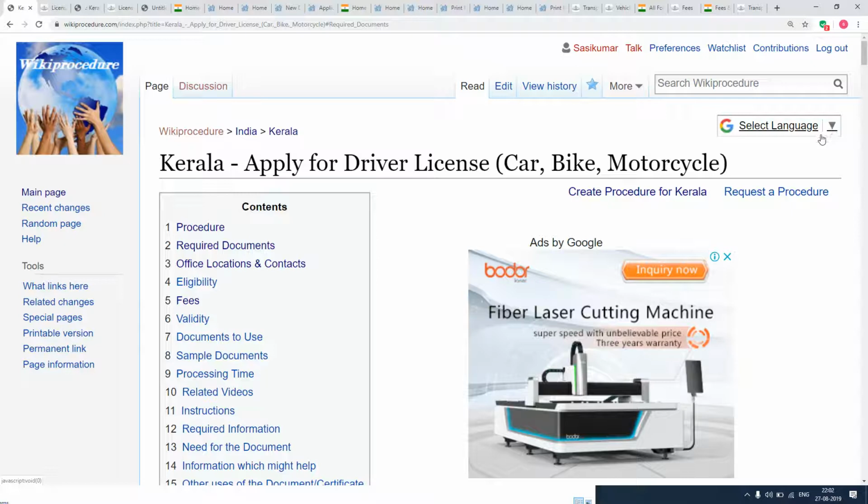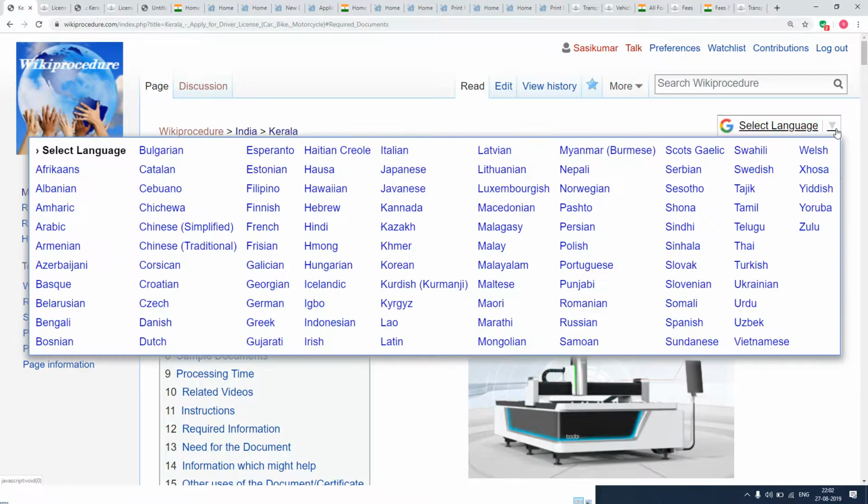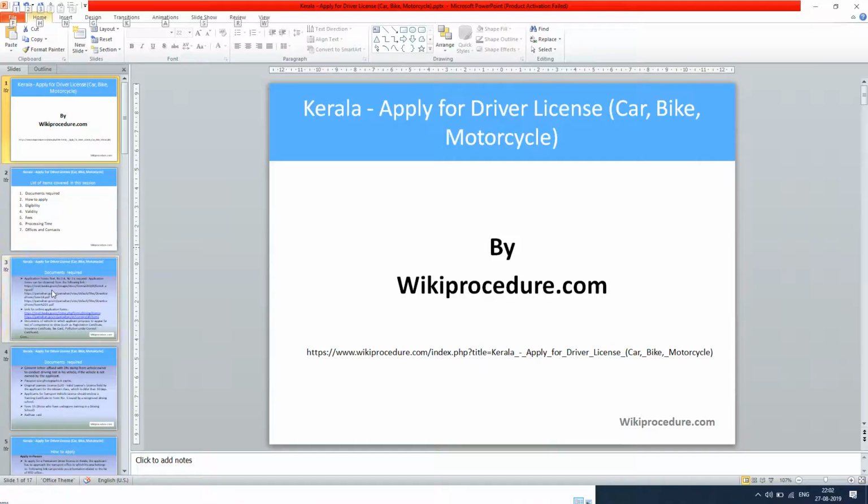Also, you can make use of the select language tab provided on the top right corner of this page to select the language of your choice from the drop down menu in order to understand this procedure easily. Let us see the documents required.